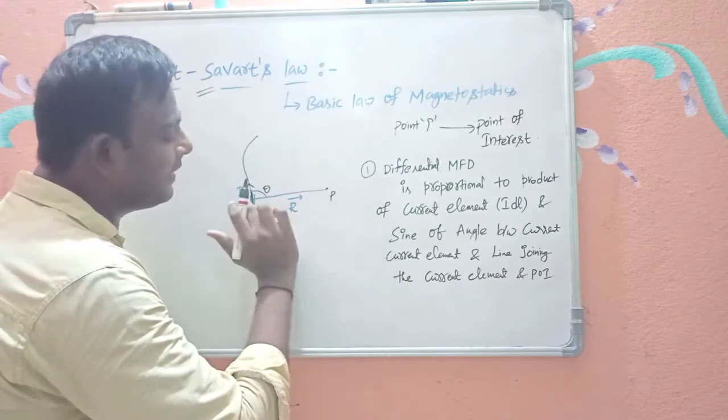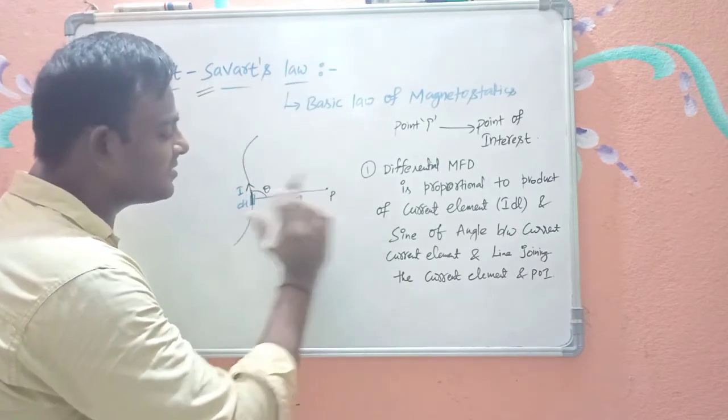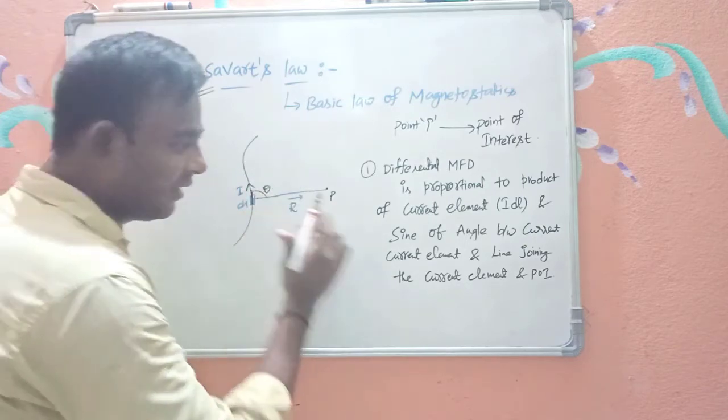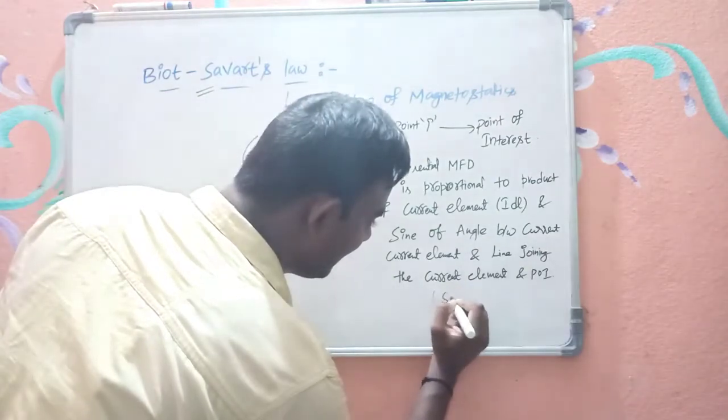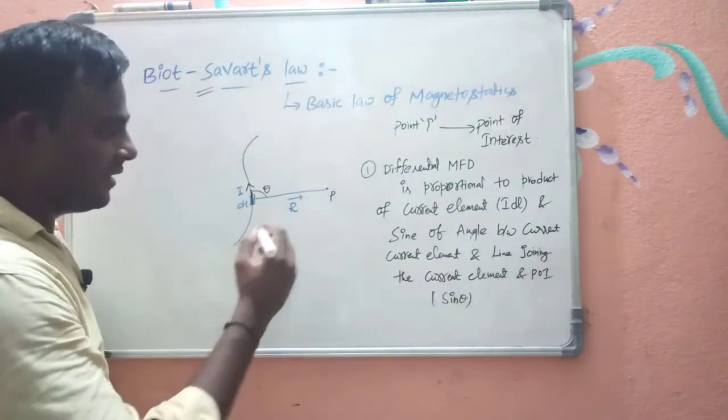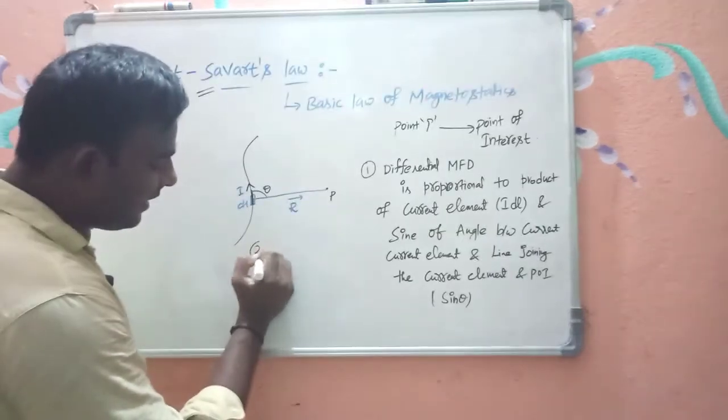This is the line joining the current element and point of interest, and this is the current element. The angle between these two is theta, so the meaning of this is sine theta. This is the first statement of Biot Savart's law, and let me write the second statement here.